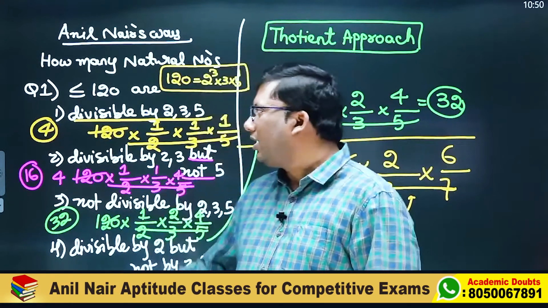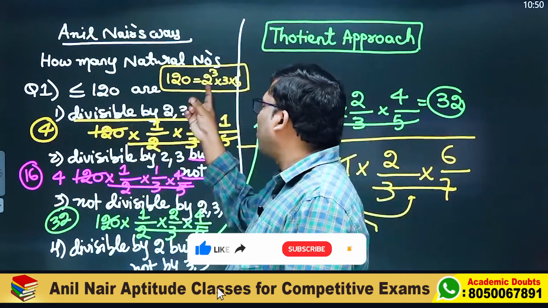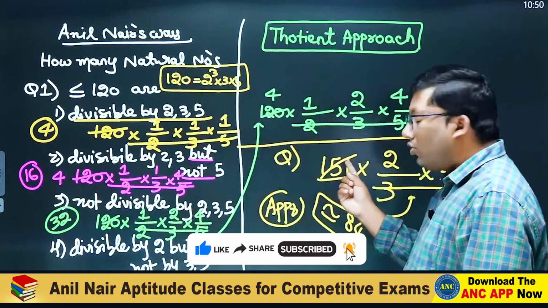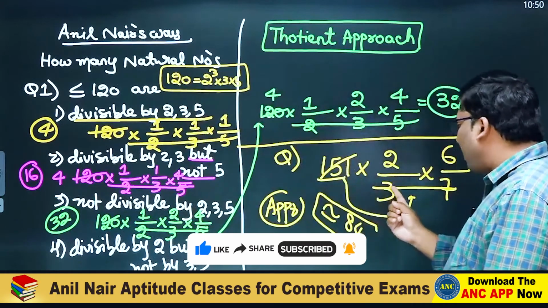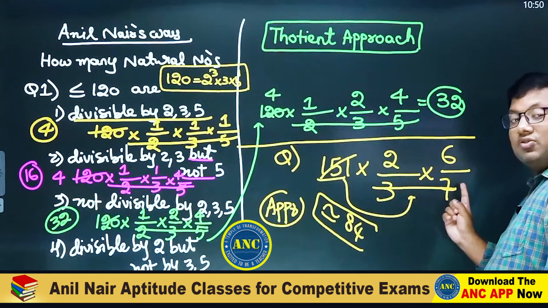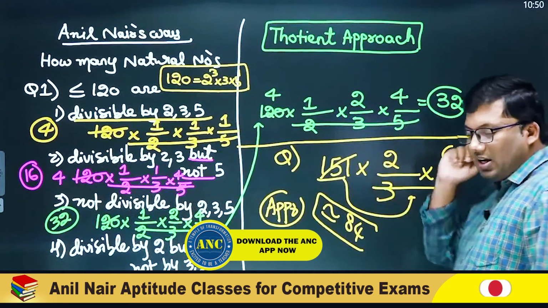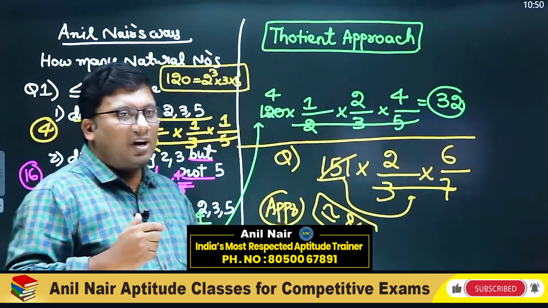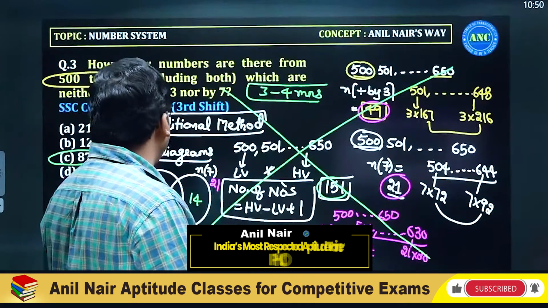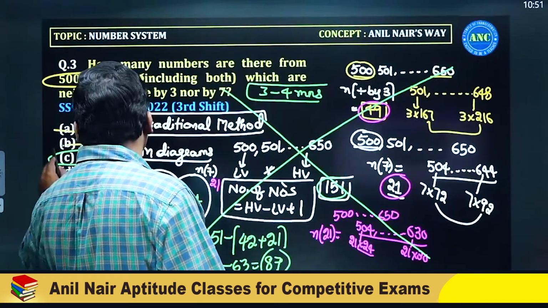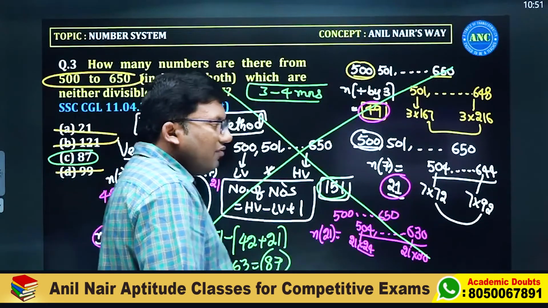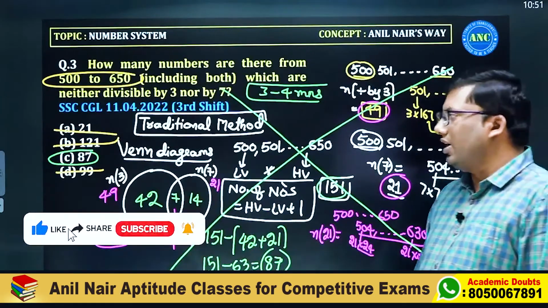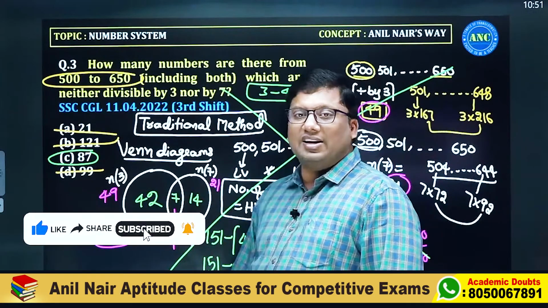We took the number 120 and the numbers which are all factors of 120. We got the total numbers 151, but the question is given as 3 and 7. 7 is not a factor of 151, 3 is not. So we will get an approximate value. Answer should be around 84. Stupid answer options are there. Only one option is very close to 84. I hope the idea is clear.